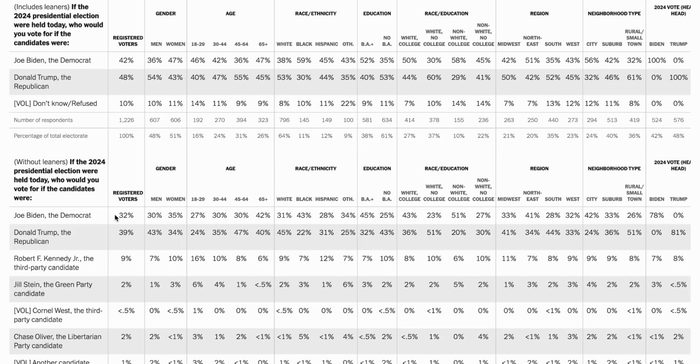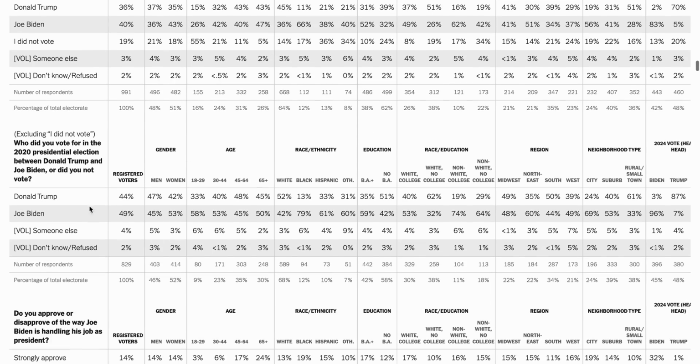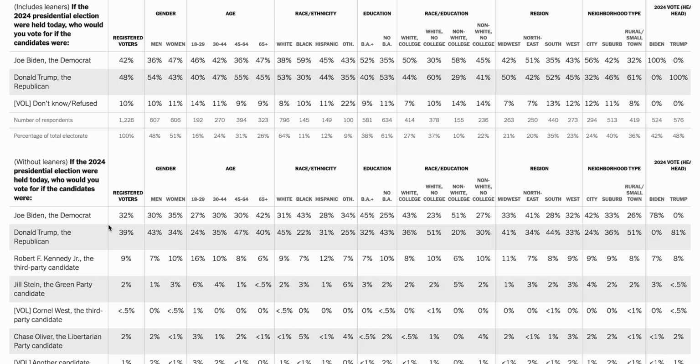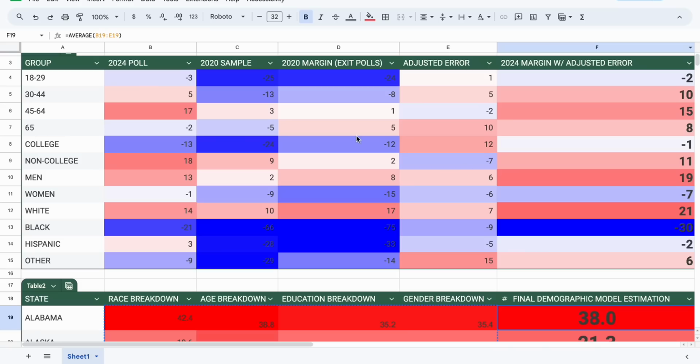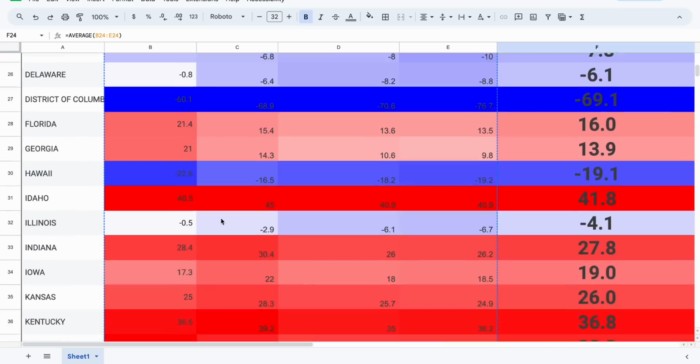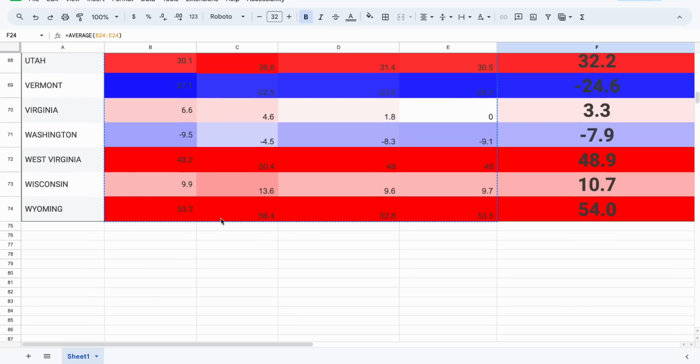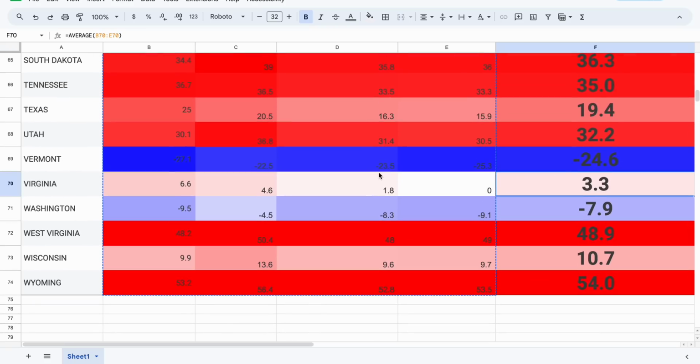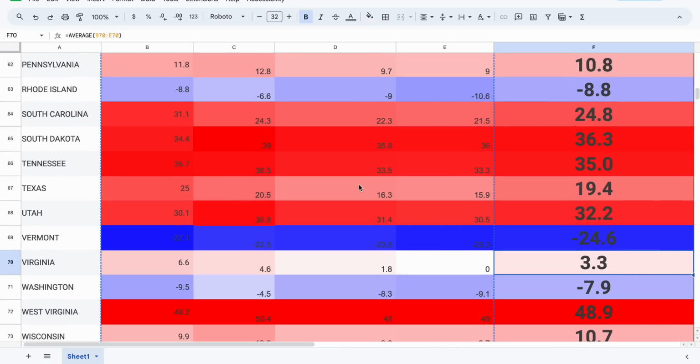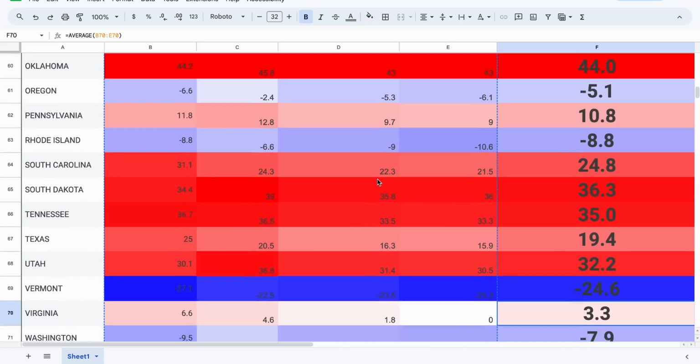Just to give you guys an idea of this, right? We see Donald Trump leads the survey by 7 points. So he's ahead here by 7 percentage points as of right now. If we look at 2020, we see Biden leads by 5. So the polls only overestimated Biden by 0.5%. So if you apply that adjusted error, Trump leads the popular vote by 7.5 points, which would make sense because states like Colorado are competitive. If Donald Trump's winning the state of Virginia by 3.3, it would make sense for him to end up winning the popular vote by 7.5.